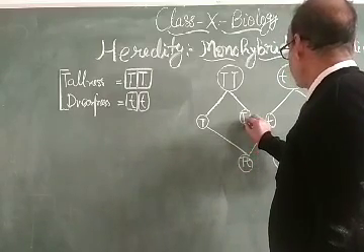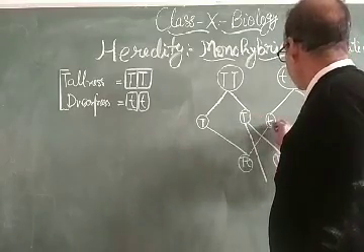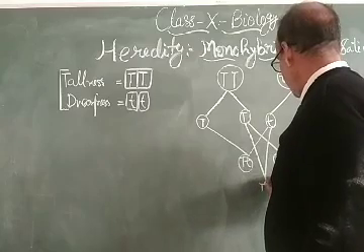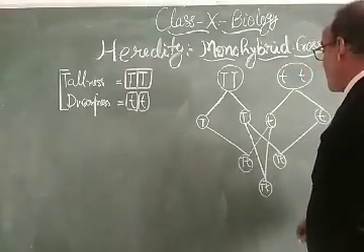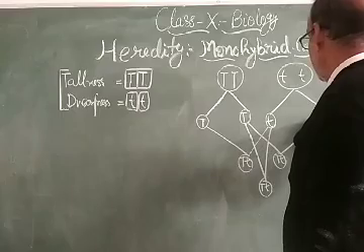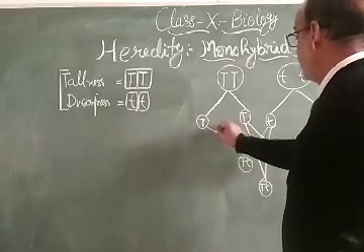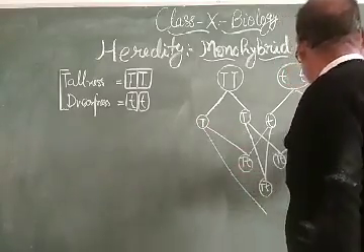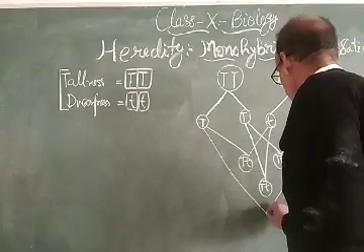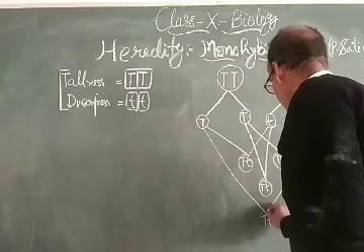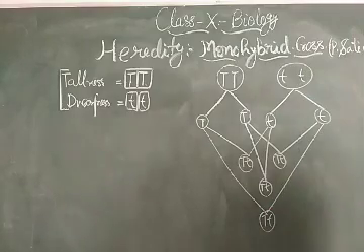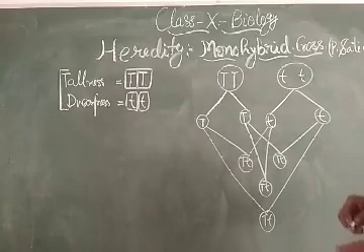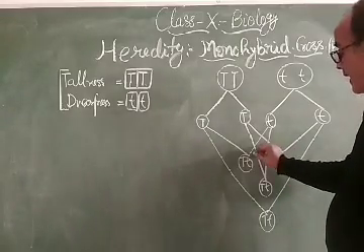Further, this crossing with this gives capital T small t, and this crossing with this gives capital T small t. So four progeny will be produced, and they will be hybrid.